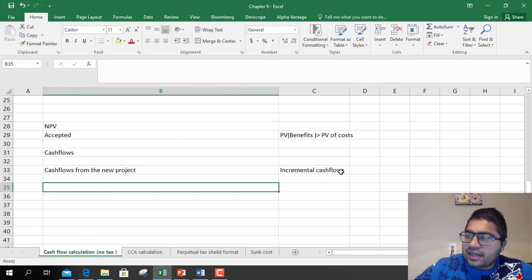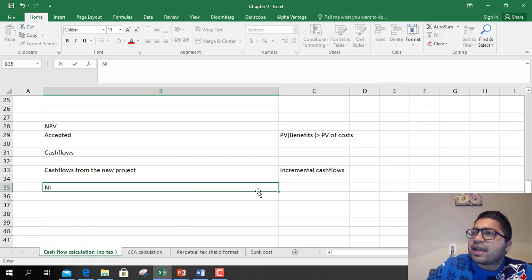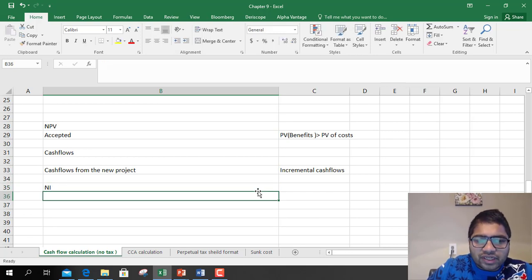Now how do you find incremental cash flows? We have discussed in chapter 2 that from EBIT, earnings before interest and tax, or net income, you can find cash flows. So how do you do it?